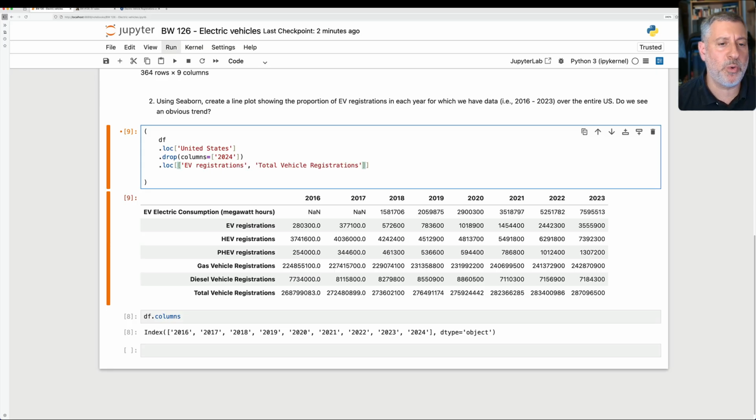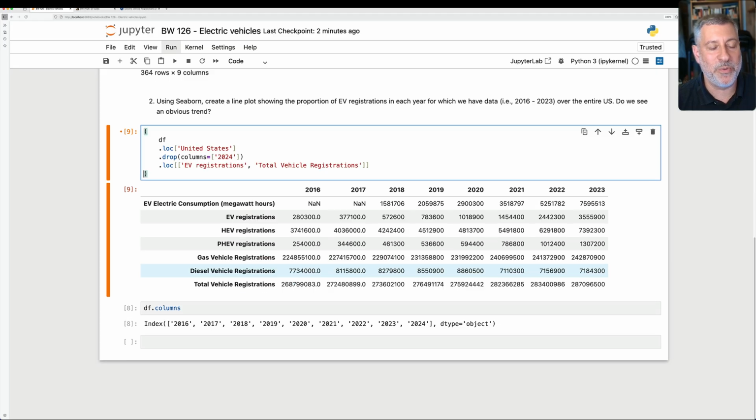And just a very, very short rant here about how inconsistent these names are in these indexes. EV registrations, EV is all caps, fine. Registrations is in lowercase. Total vehicle registrations, like some of the others, actually has a capital R for registrations. It's inconsistent. It's kind of annoying. Nothing you can do. That's the way it works in the world of data.